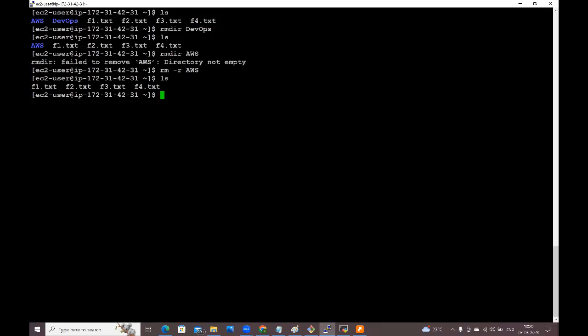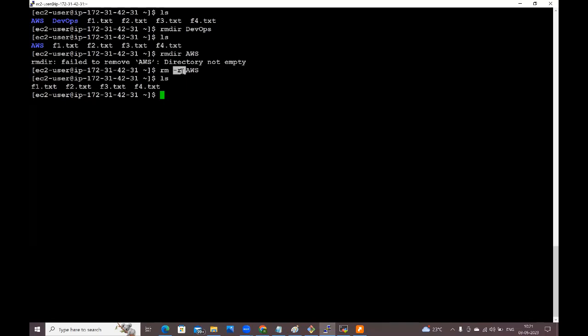AWS is also gone. By using rmdir, we can delete only empty directories. Here DevOps is the empty directory. That's why we deleted that using rmdir. By using rmdir, we can't delete non-empty directories. See here, I tried to delete this AWS, but inside the AWS we have some data. That's why it is telling directory is not empty. How can you delete non-empty directories? By using this rm -r. -r stands for recursive. Recursively we need to delete.